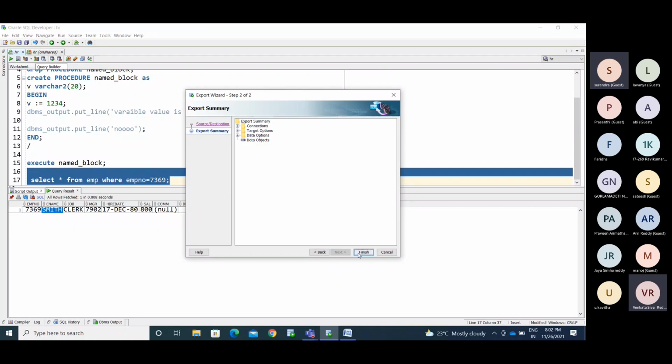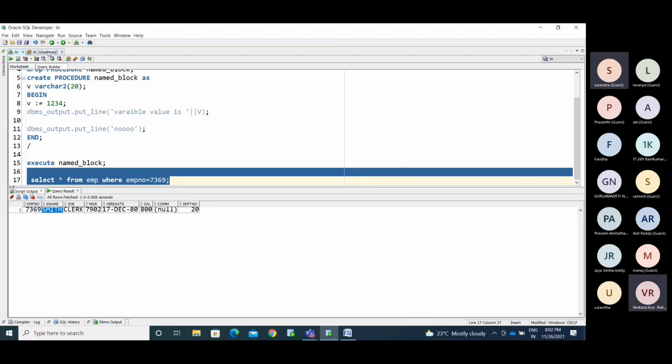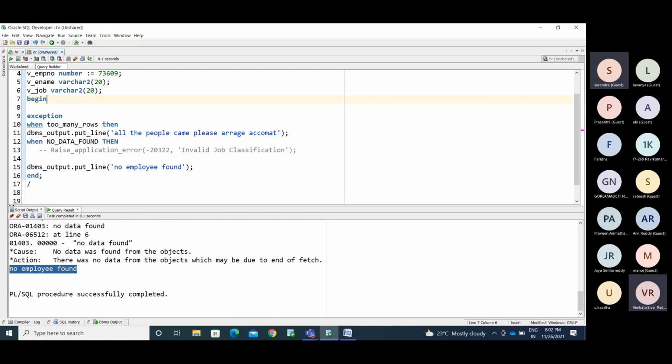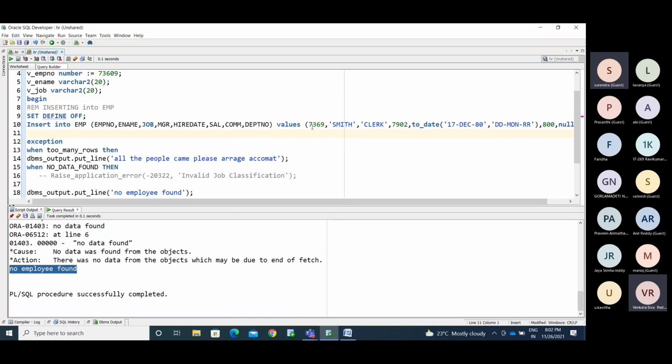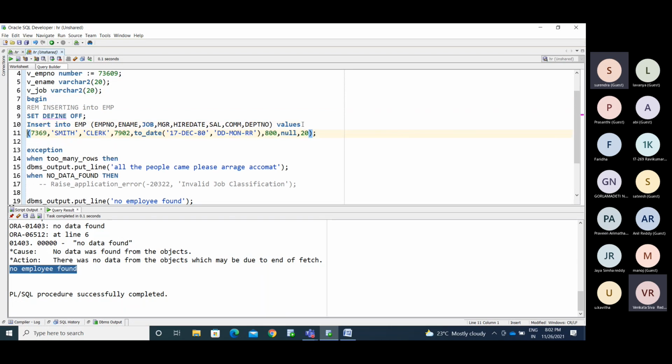Now I'm removing this insert statement and simply inserting the data using this. Instead of 7369, I'm mentioning 7309. Now I'm running this.